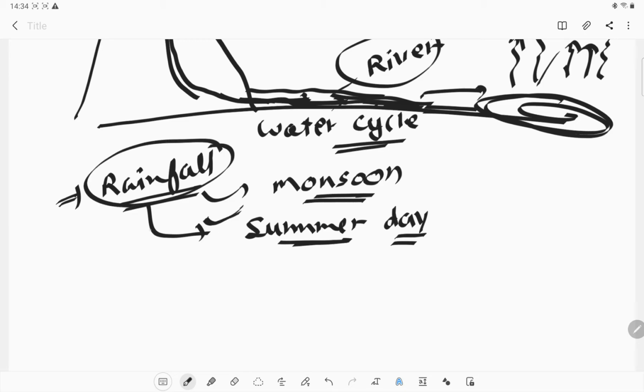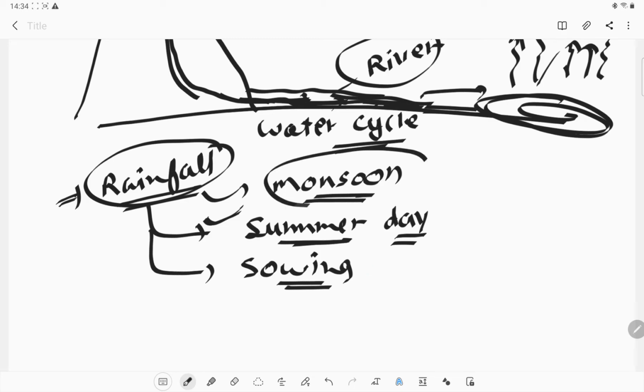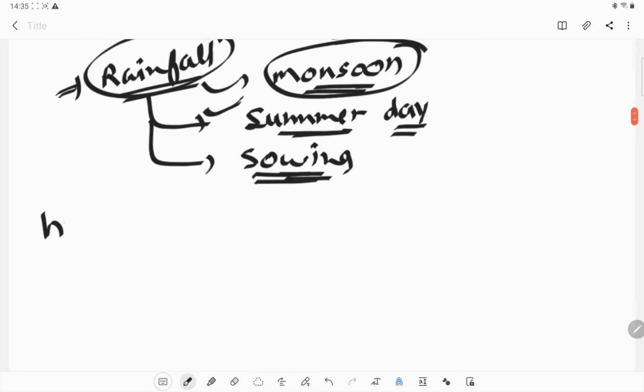It is very important for us, even for sowing many crops which depend on the arrival of the monsoon.